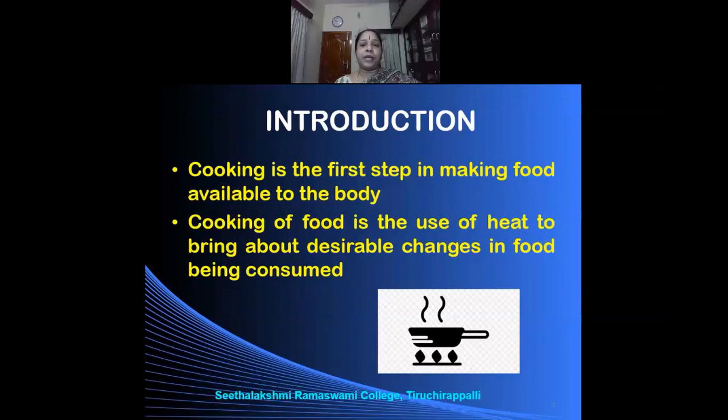So cooking of food is nothing but using heat, and we use the heat to bring desirable changes. Desirable changes means those that are favorable, that will enhance, improve the quality of the food that we consume.